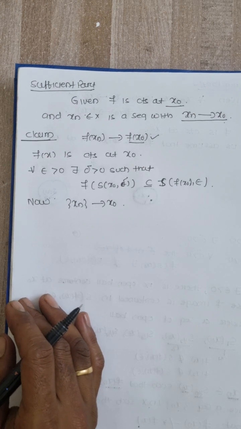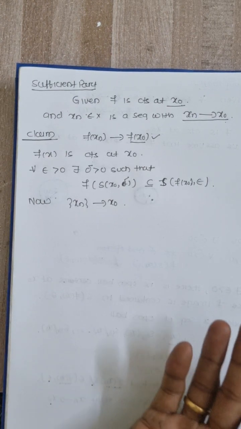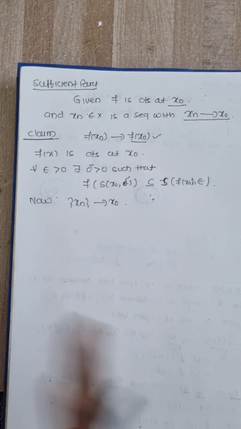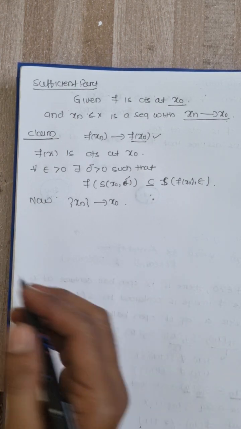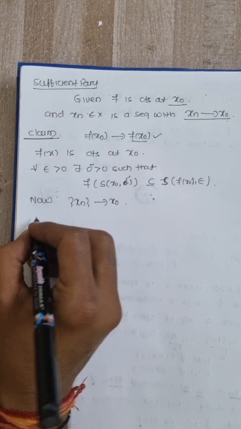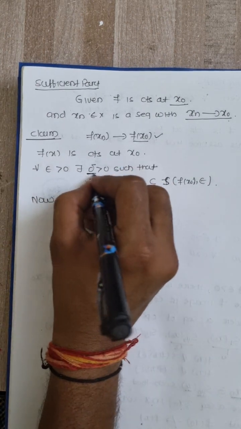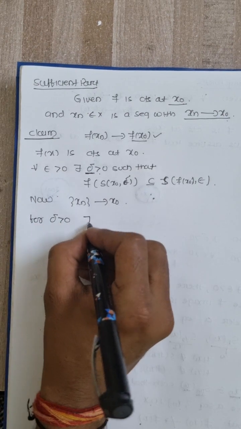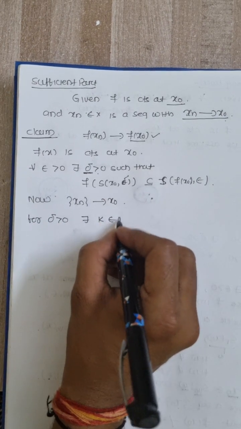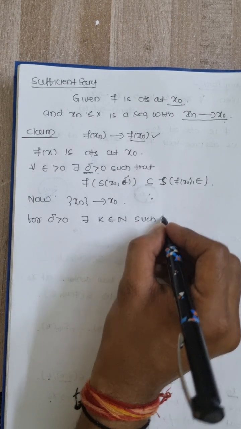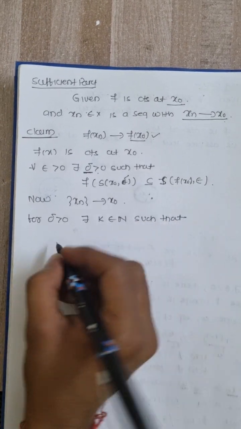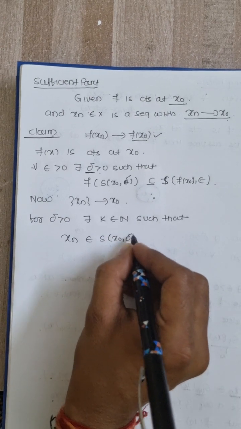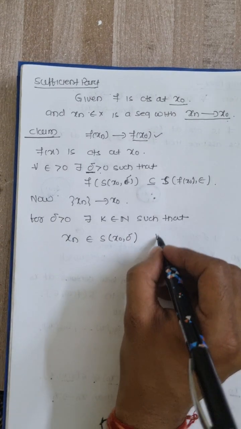Convergence of the sequence I know: for every epsilon greater than 0 there exists a natural number such that after that step all the sequence terms lie in the epsilon neighborhood. But in place of epsilon I will choose this delta. For delta positive there exists k belonging to N such that xn belongs to S of x0, delta after the kth step.